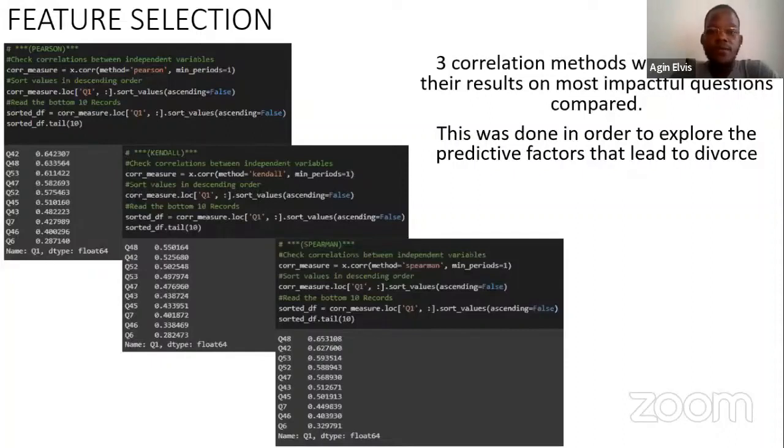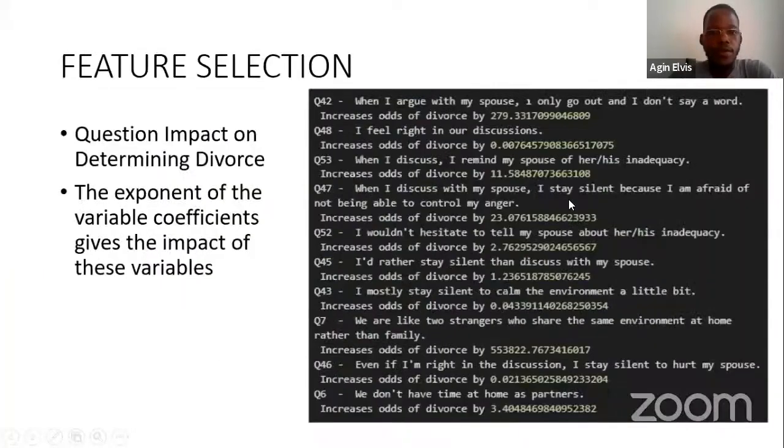As you can see from the image, for all the 3 methods that we used, we got the same number of questions going through all 3 of them. What we needed to do as well was figure out the impact of each of these questions that we had identified. For a question like question 42, when I argue with my spouse, I only go out and maybe I never come back, we are able to determine that that particular question increases the odds of divorce by around a 280 factor. That was done for all the questions, and you can see the values over there on the table.